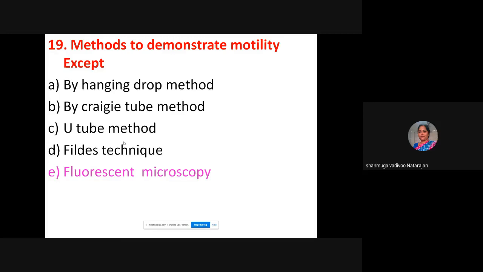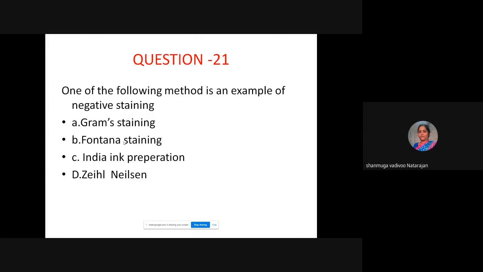Next, question 21. Which of the following methods is an example of a negative stain? Gram stain, Fontana, India ink, Ziehl-Neelsen. Which is the one? India ink. Option 3 is correct. What other negative stain do you know apart from India ink? There is one other negative stain also. It's nigrosin stain. So they can ask questions with that. Name the negative stains; that also you have to remember.